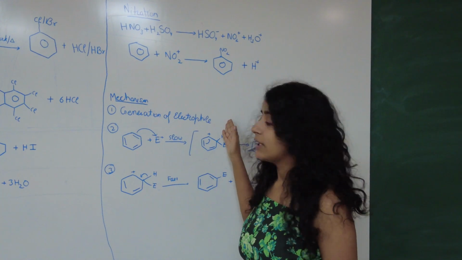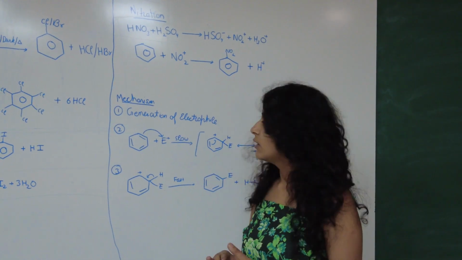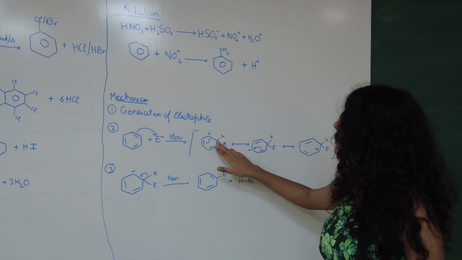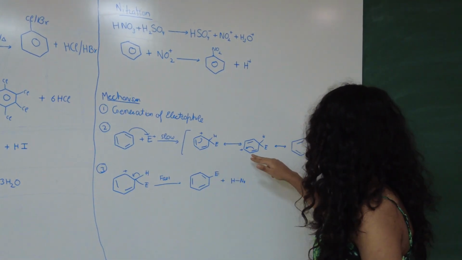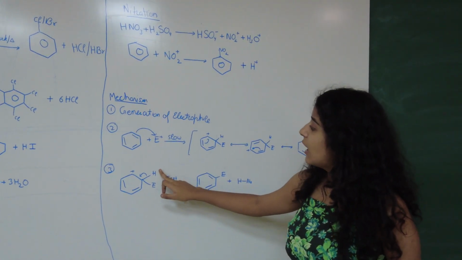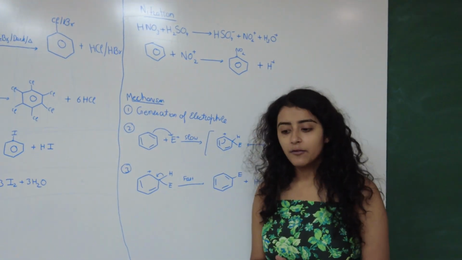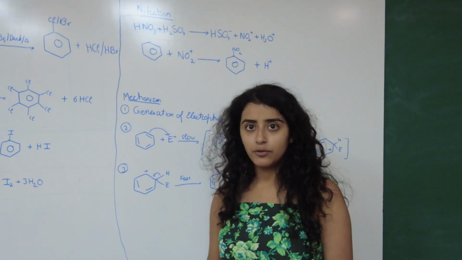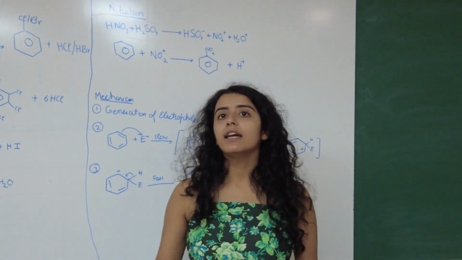After the generation of the electrophile, the electrophile approaches the benzene ring, in a slow reaction in which it attaches to the benzene ring and the carbocation is formed. Now the carbocation is stable due to its resonating structures, and after that H+ is lost from the carbocation to regain the aromaticity. Substitution reaction can be of two types, where we replace the H+ or we can add the substituted group. Arenes prefer substitution by replacing because they want to gain the aromaticity.